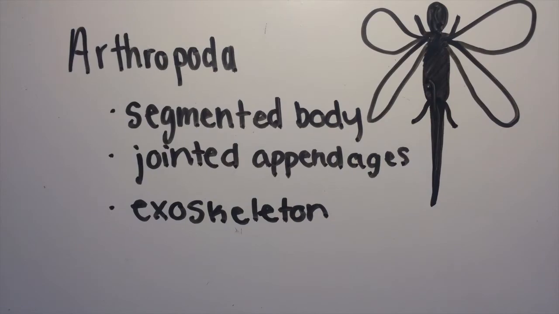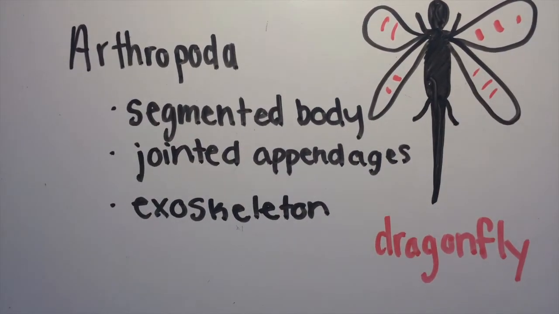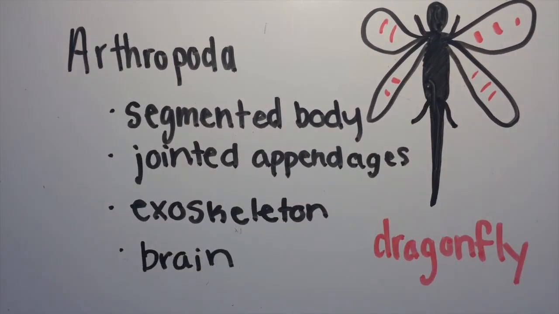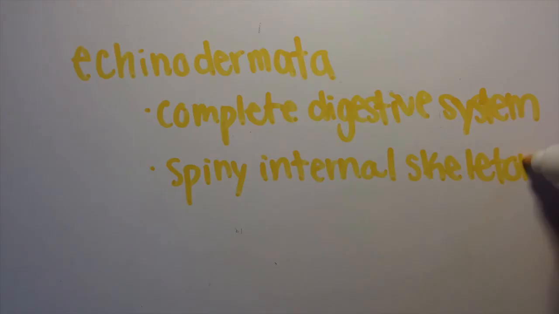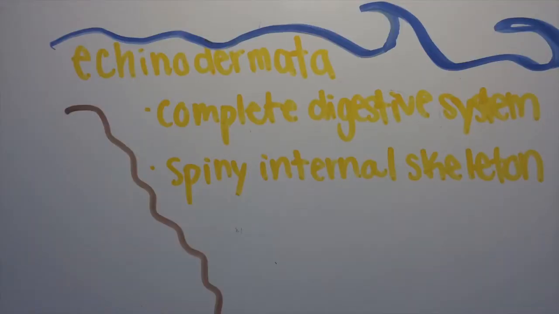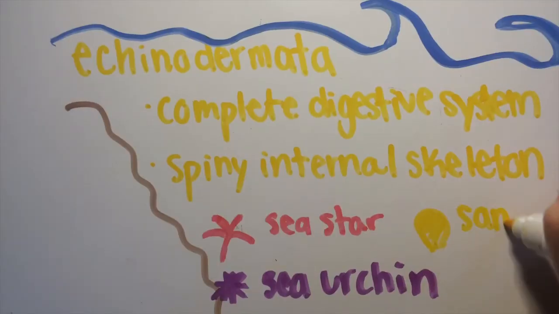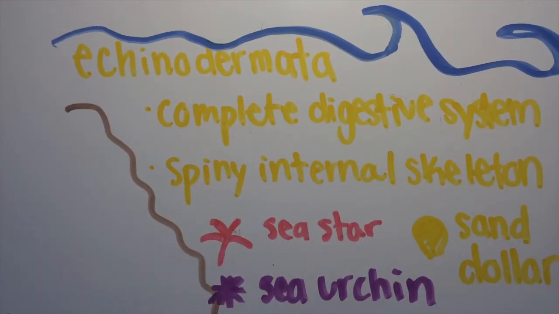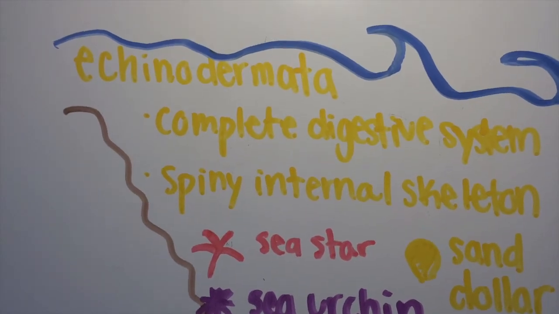A common characteristic within the Arthropoda phylum includes a segmented body as well as jointed appendages, an exoskeleton, and a brain. Lastly, we have the phylum Echinodermata. In the phylum Echinodermata, all organisms have a complete digestive system and a spiny internal skeleton. Examples of echinoderms include sea stars, sea urchins, sand dollars, and sea cucumbers.